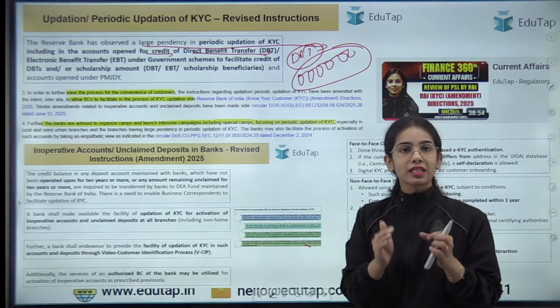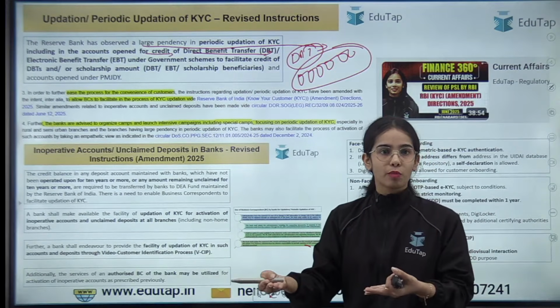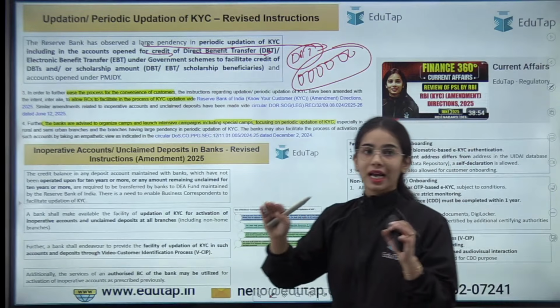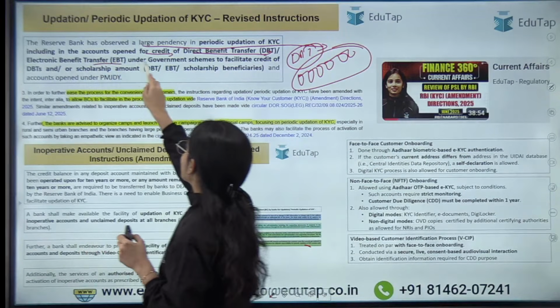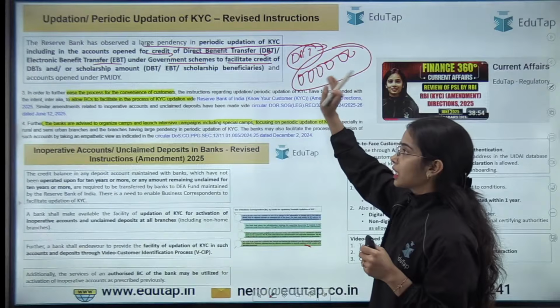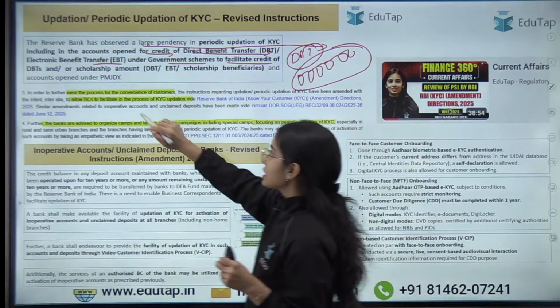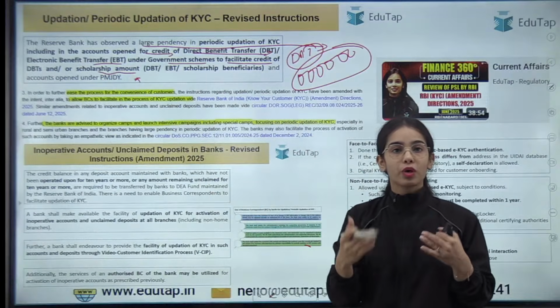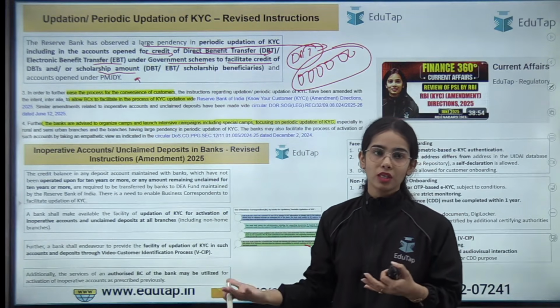So it is said by the RBI to update the information for the accounts where the credit is happening for the direct benefit transfer as well as electronic benefit transfer under the government schemes, to facilitate the credit of the DBTs. As well as there are many accounts that are opened for getting the scholarship. So updation of KYC should happen on a regular basis.